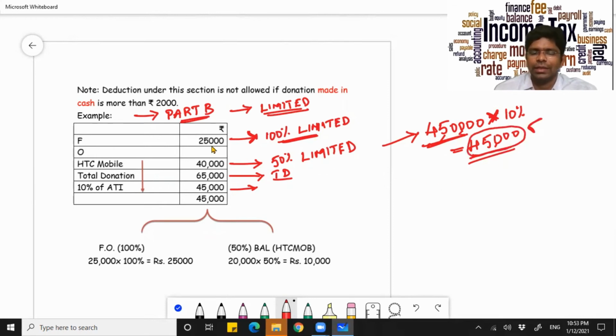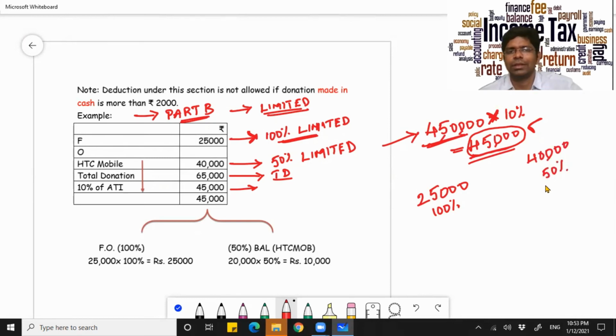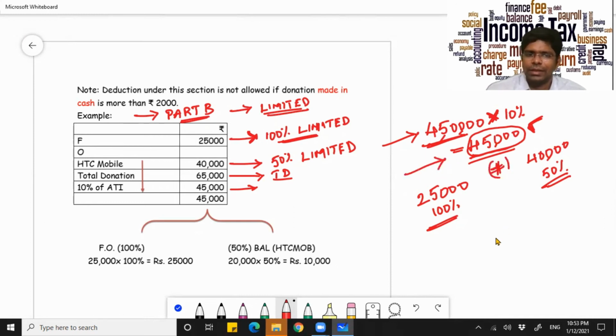Now what is the total contribution that you have made? The contribution that you have made is 25,000 under the 100% limited segment, and the remaining one, you have contributed 40,000 under the 50% segment under the limited category. Both are limited only. We're dealing with part B. Now here, how will you calculate it? He's telling you this plus this cannot exceed 45,000. But then, is it not exceeding?